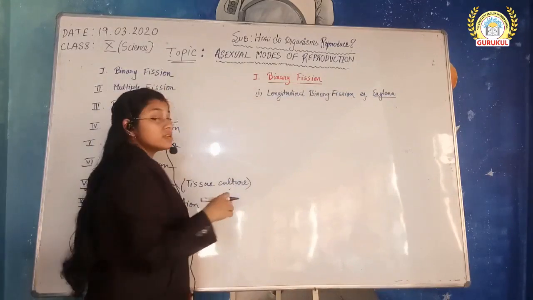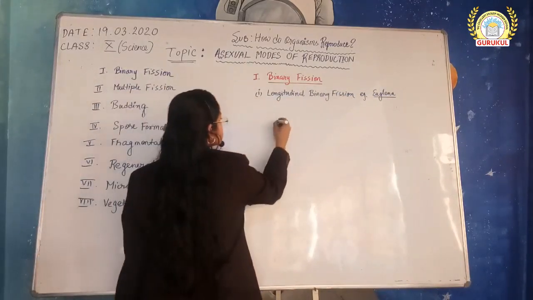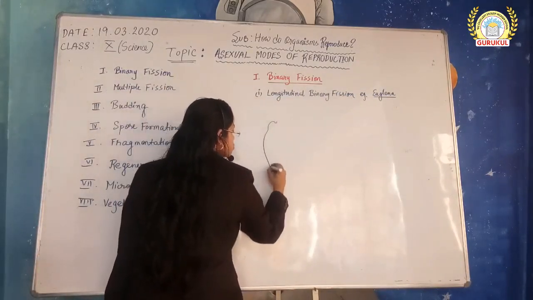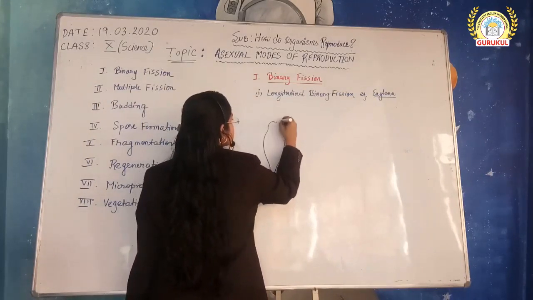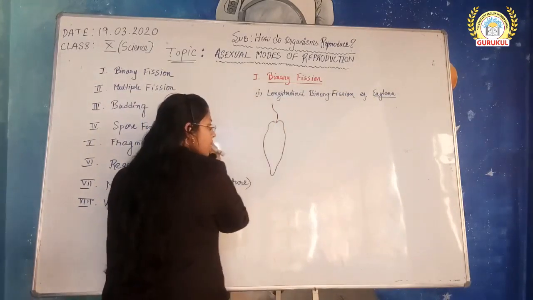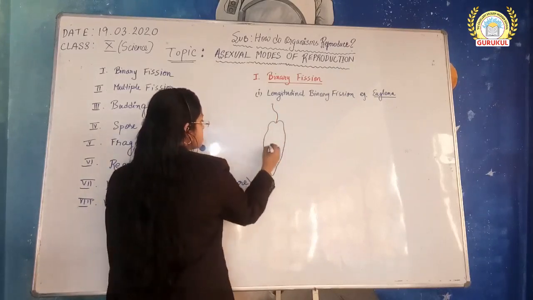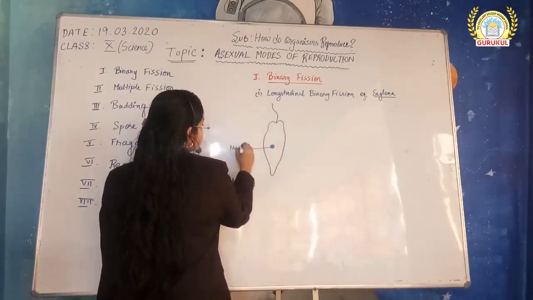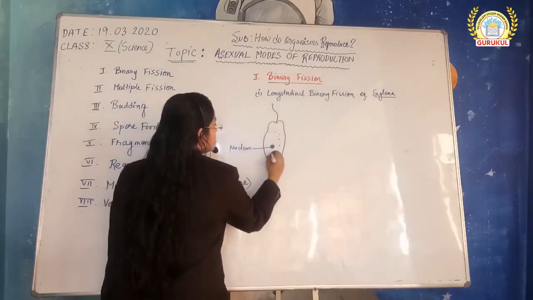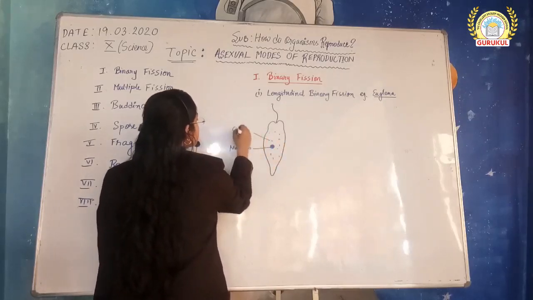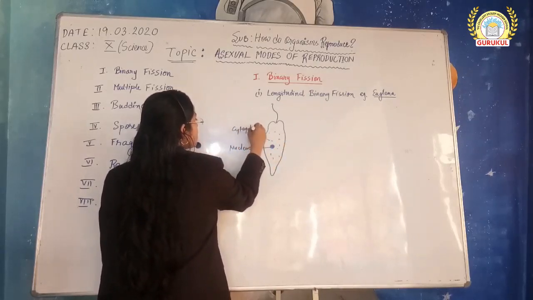Euglena, it's a very interesting thing. See the structure. The structure of euglena looks like this. Now this has the nucleus in it, of course. This is the nucleus, and this portion is the cytoplasm.